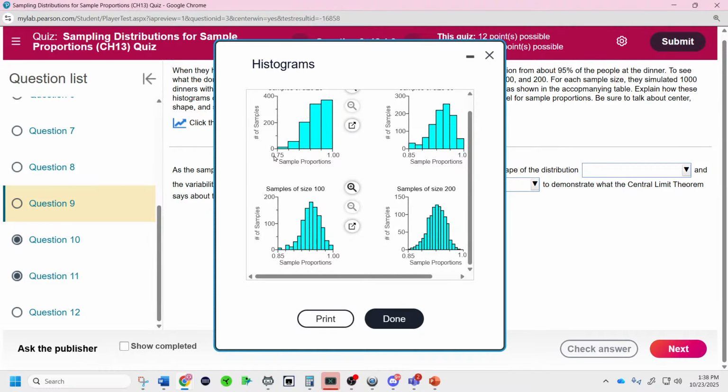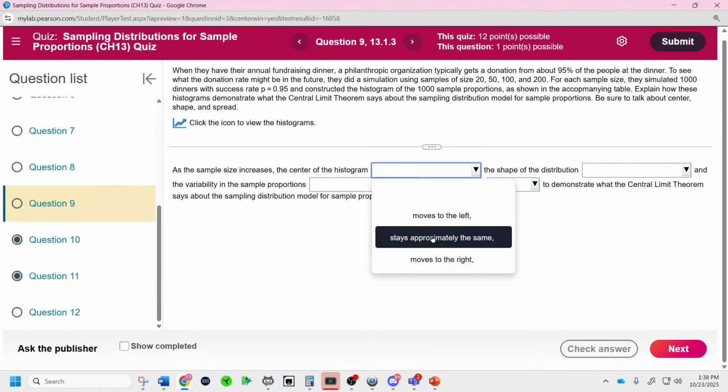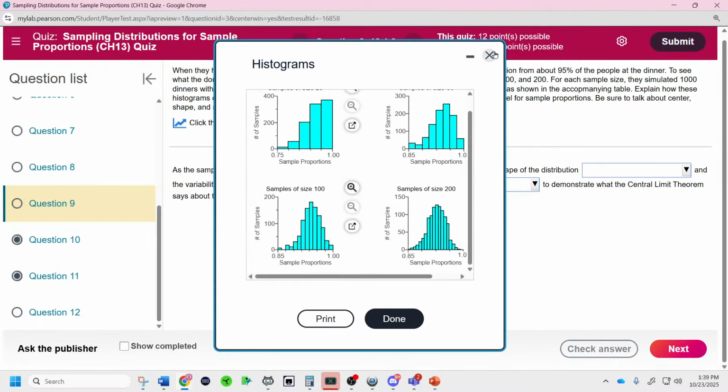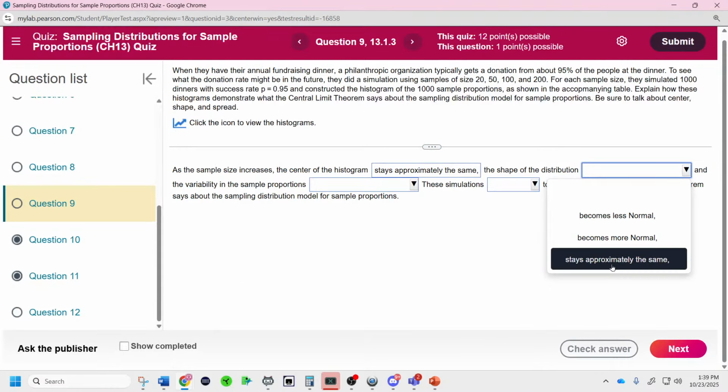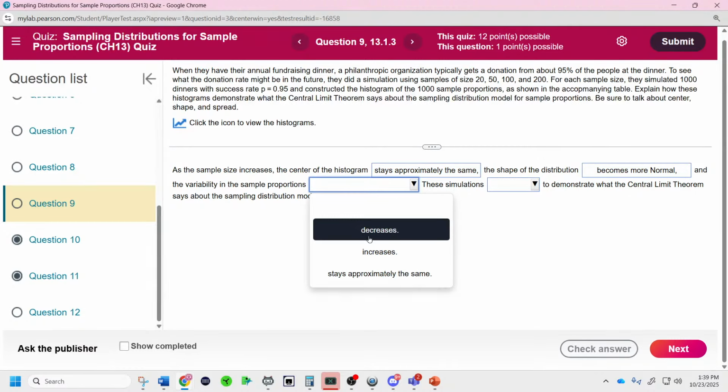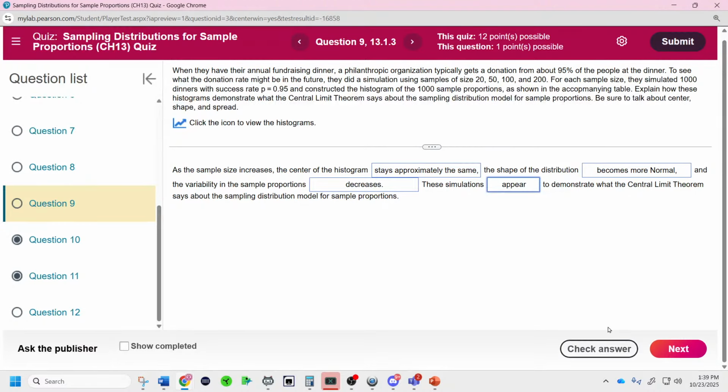Do you notice how this data goes from 0.75 to 1, but at the end, it doesn't even go to 0.75? So we would say the center stays about the same because the mean doesn't change. The shape becomes more normal as sample size increases. And the variability, which is standard deviation, is going to decrease, and these simulations do appear to show this.